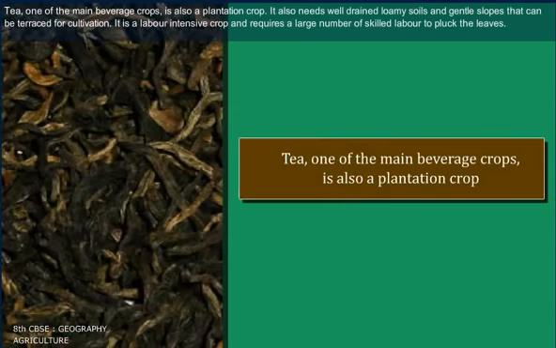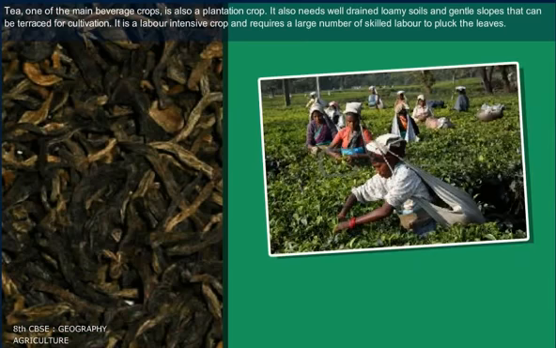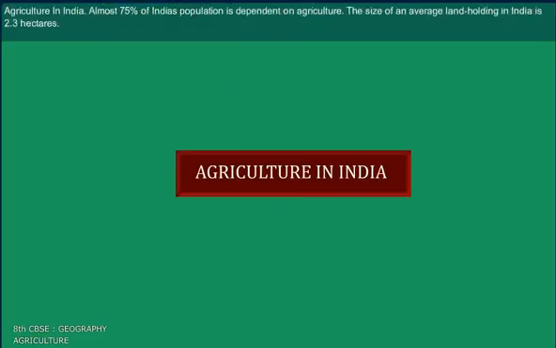Tea, one of the main beverage crops, is also a plantation crop. It also needs well-drained loamy soils and gentle slopes that can be terraced for cultivation. It is a labor-intensive crop and requires a large number of skilled labor to pluck the leaves.